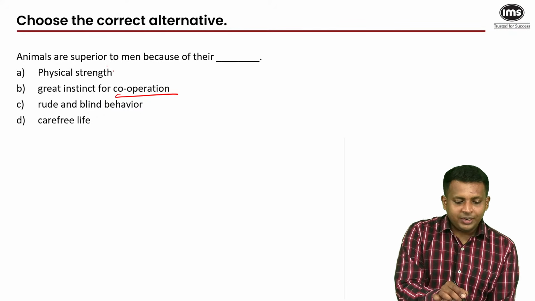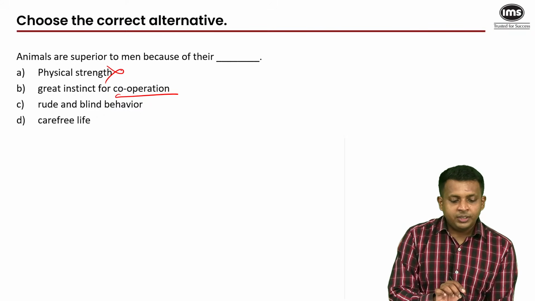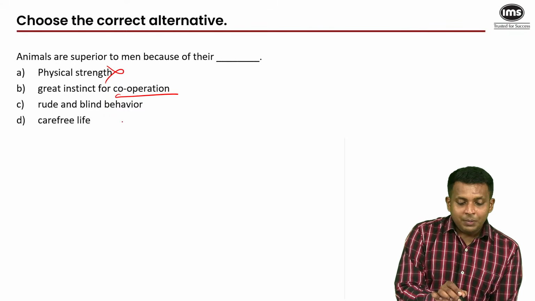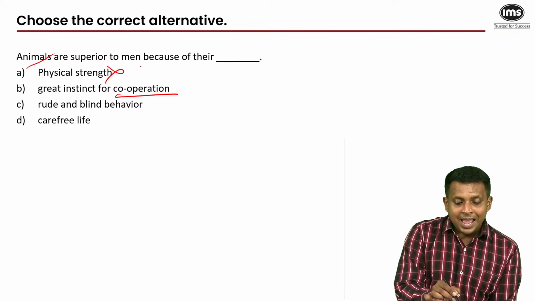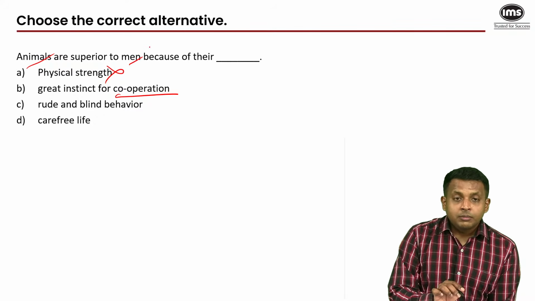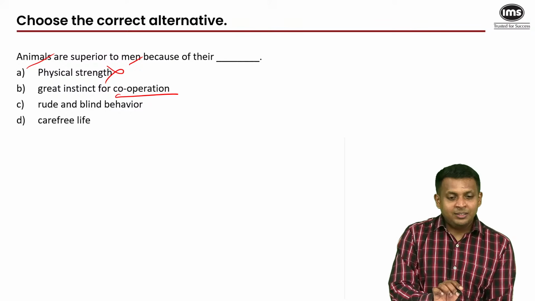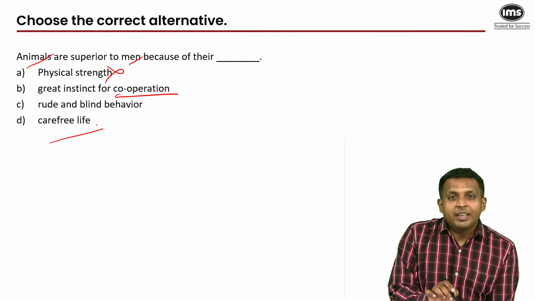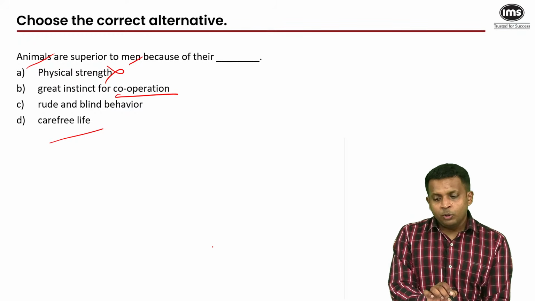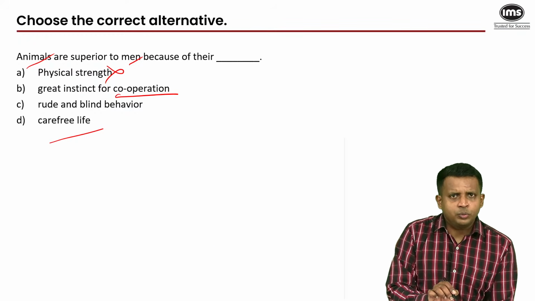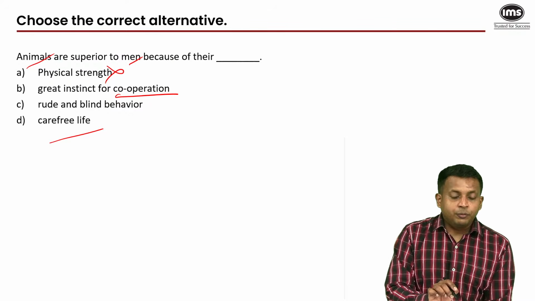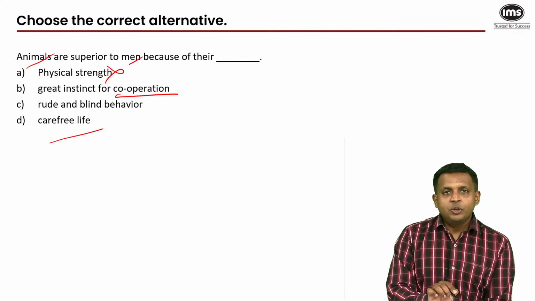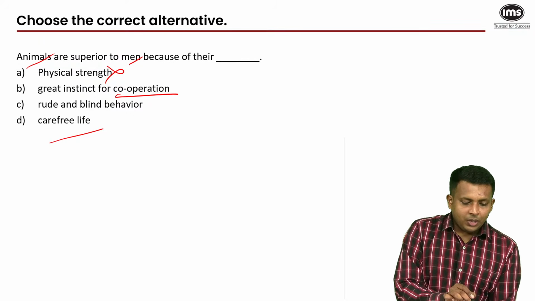So, physical strength, not an important keyword from the passage. Rude and blind behavior does not compare animals to men. Yes, people can be rude to one another, exploit one another, but animals, no. And carefree life, that animals live a carefree life because they don't have to pay bills, they don't have to study for exams, they don't have to give interviews. Of course animals have a carefree life, but that does not make them superior to men. What makes them superior to men is their instinct for cooperation, right? So our answer was the second option.